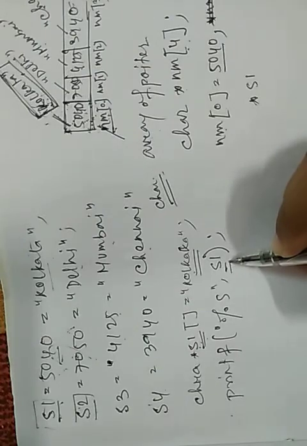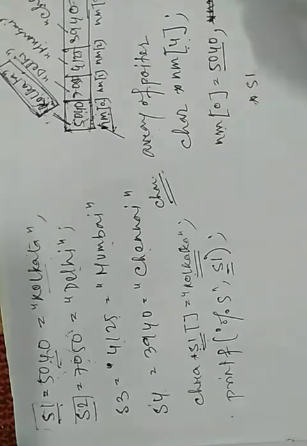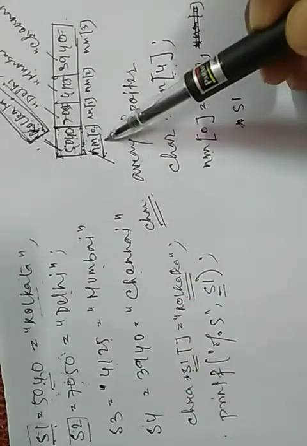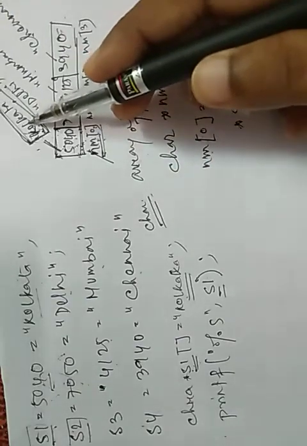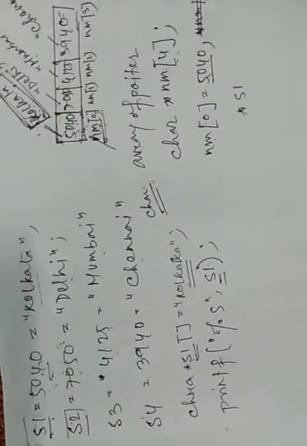So the base name is the array name. Okay, so nm0 stores the address of this string, and just by giving nm0, we get the value of this string.